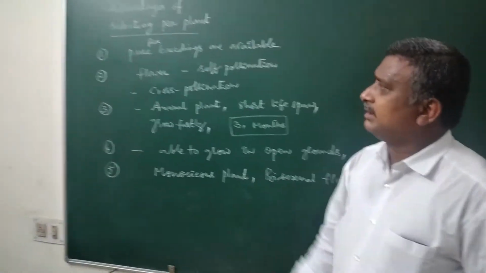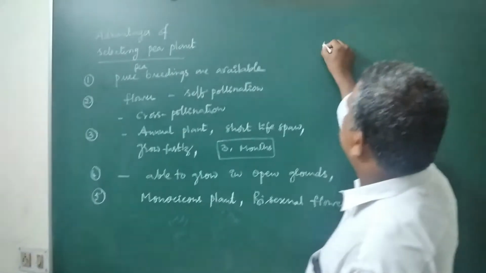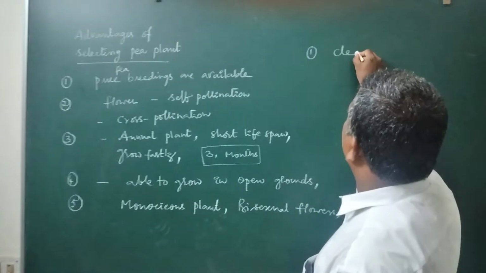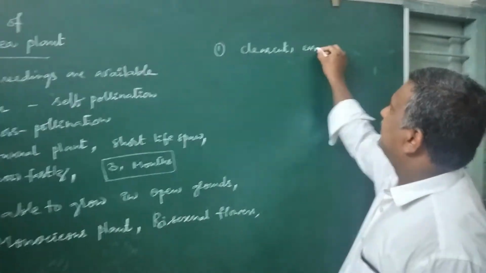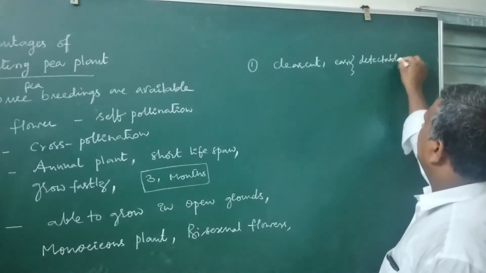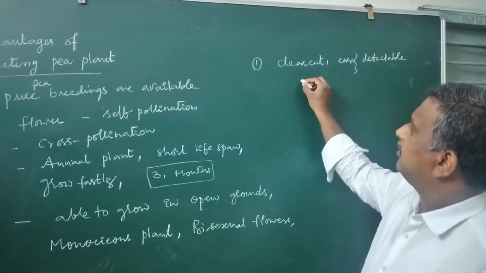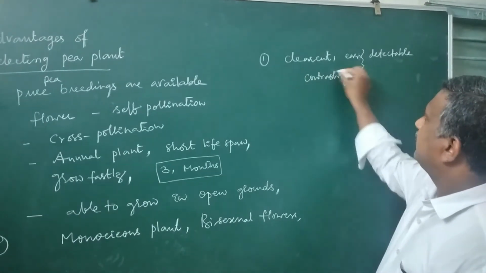And one more important character seen in the pea plant is they show clear cut, easily detectable, contrasting characters.